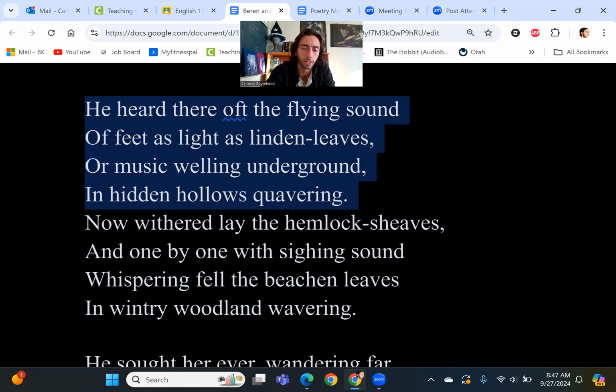He's sitting around, he's listening, and he hears it's kind of like a condensement of time that's happening here. We don't know how long Beren is sitting around waiting for her or looking for her, but we're told that often he would hear the sound of feet running around and music welling somewhere underground, like that pipe unseen music, right? Or maybe singing in hidden hollows, quavering. So he hears music, he hears feet running around. He's not totally sure where she is.